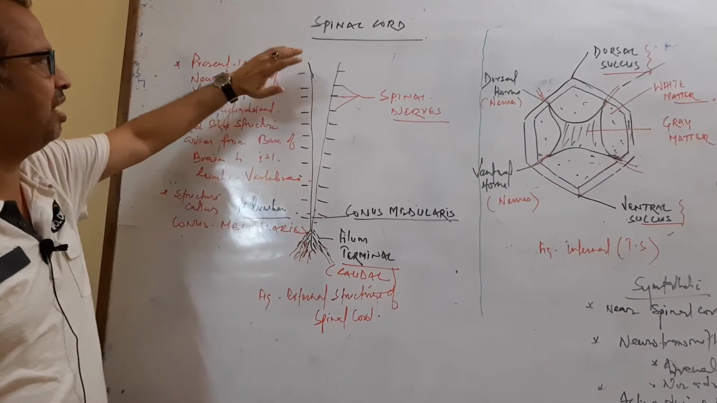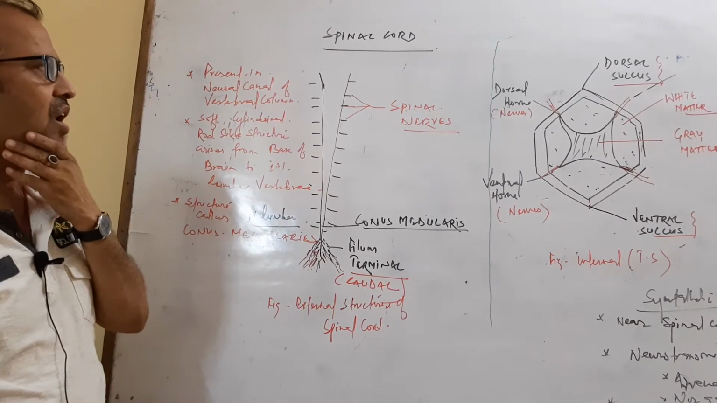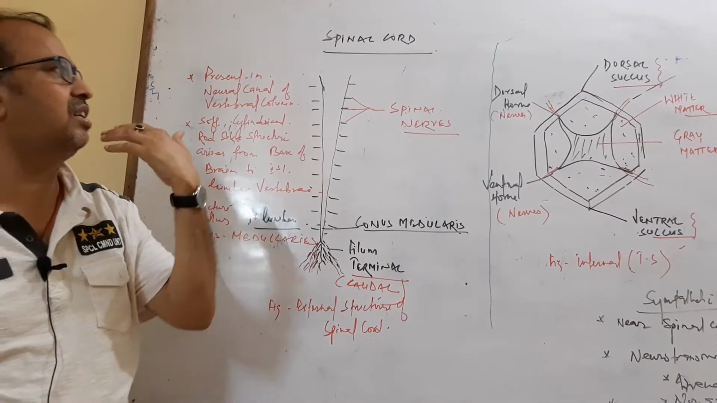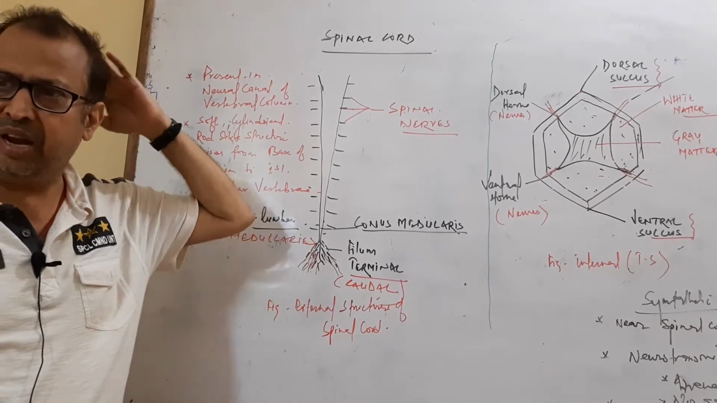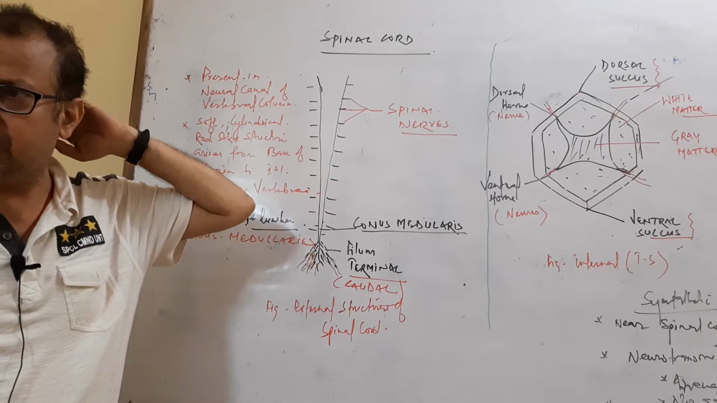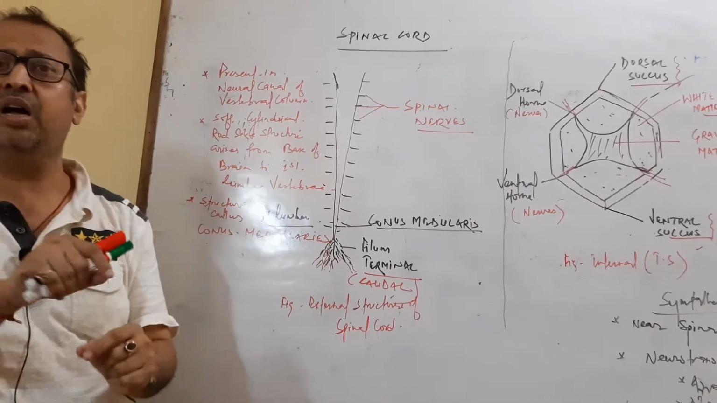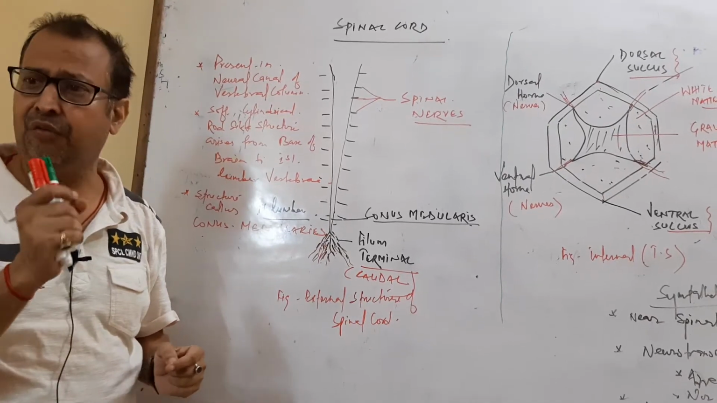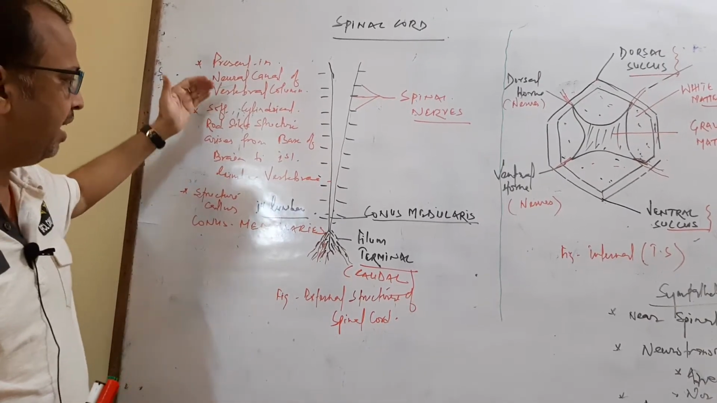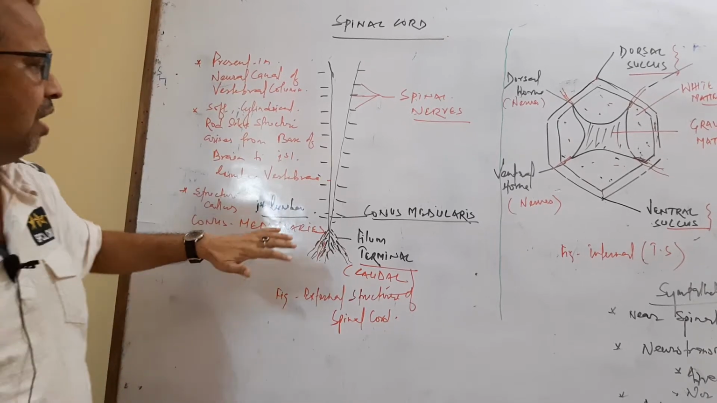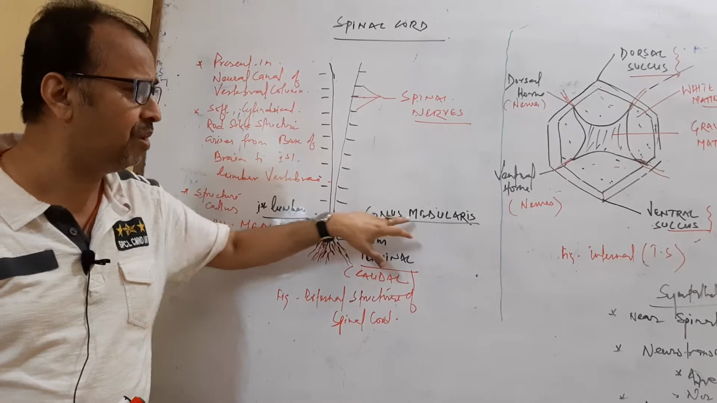Now we are going to start another part of the central nervous system, that is the spinal cord. The spinal cord is nothing but an elongation of the brain. The brain elongates posteriorly from the medulla oblongata and goes into the neural canal of the vertebral column. It terminates at the first lumbar vertebra. That part is called the conus medullaris.